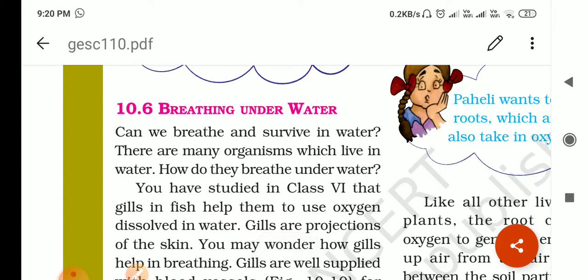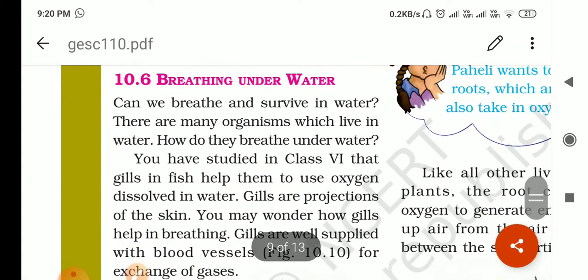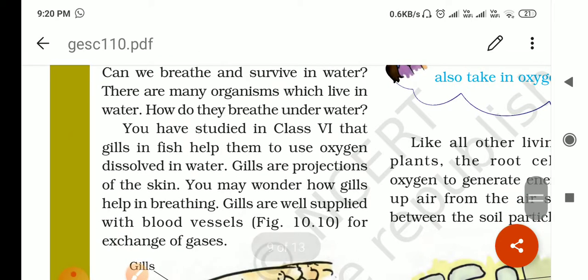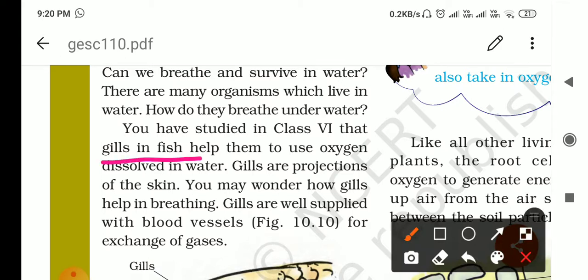Now we will discuss especially the water animals, fish, right? Fish have gills, and gills help fish to breathe in the water. Gills are the projections of the skin, right? Other aquatic animals also have gills to respire, and they take in the oxygen dissolved in the water and give out carbon dioxide directly into the water. To do so, they have special structures which are called gills.